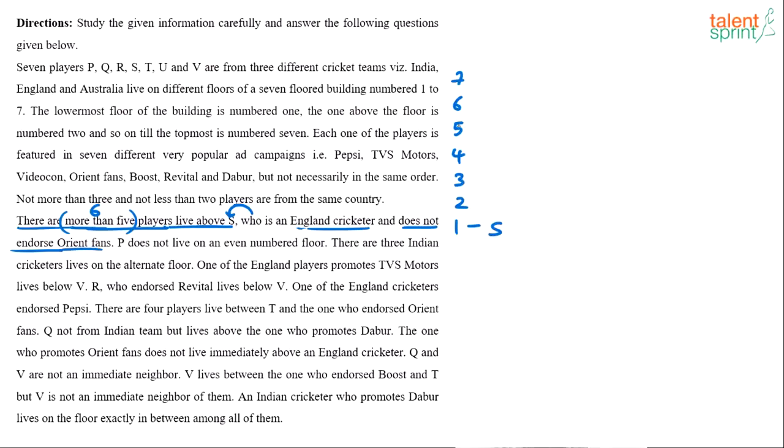Then 1, 2, 3, 4, 5, 6. 6 players live above S. Yes or no? So that's, I think, a very useful start, right? Very good start. There are 6 players above S. So S is on the first floor.